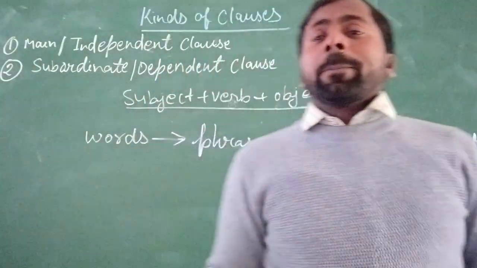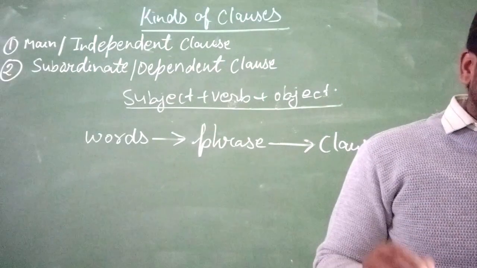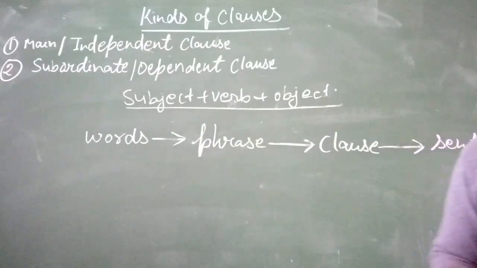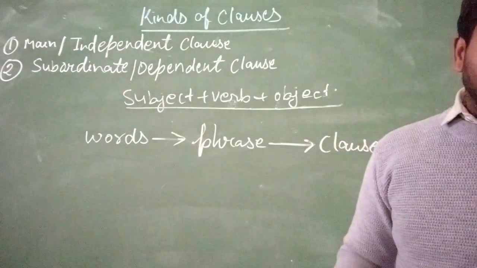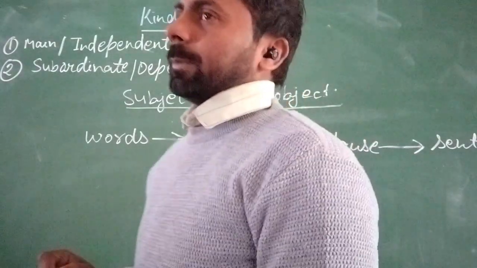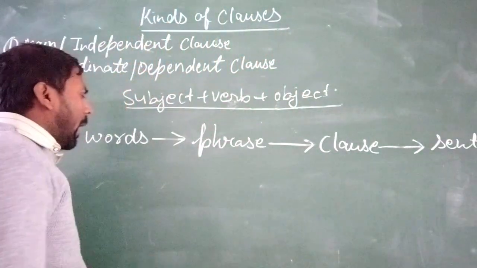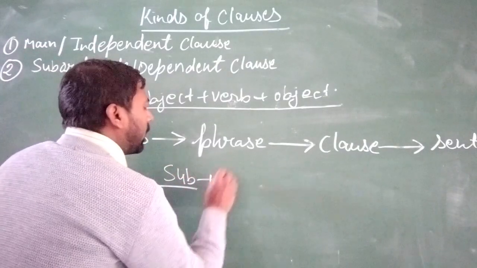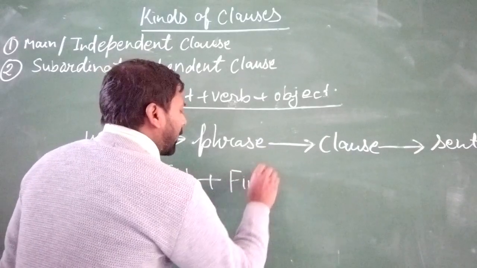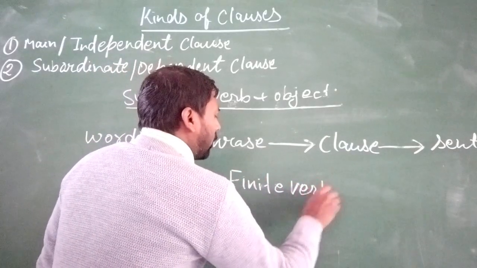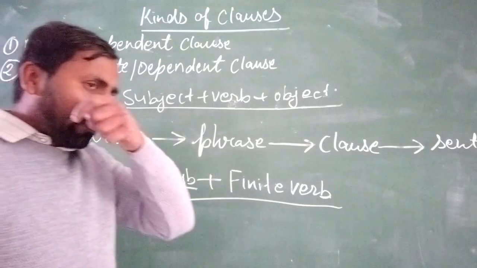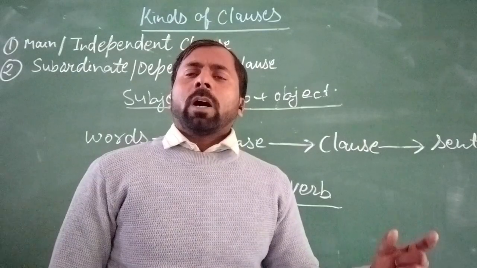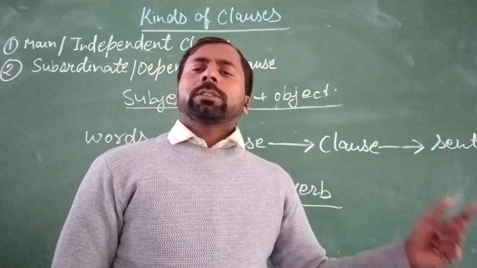First, you should know the meaning of clause. A clause is a group of words which has a subject and a finite verb, and every sentence must contain at least one clause. As you know, every sentence has a subject and one finite verb. What is the meaning of finite verb? A finite verb is a verb that works according to its subject.